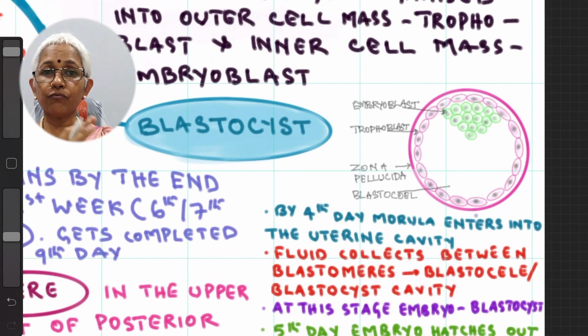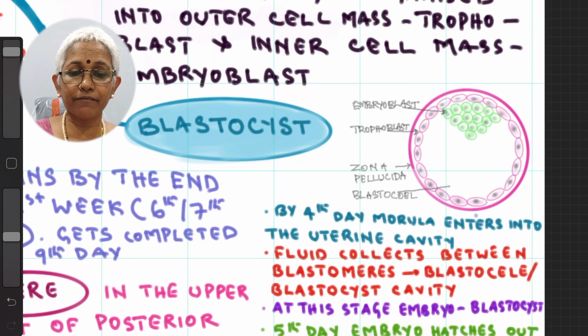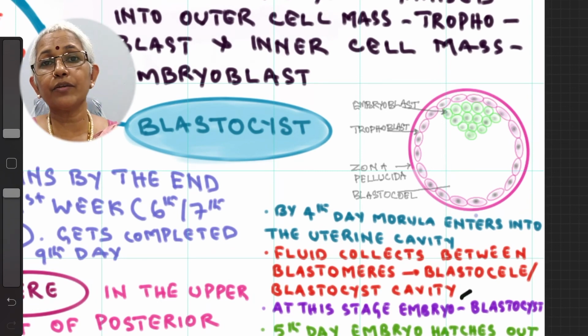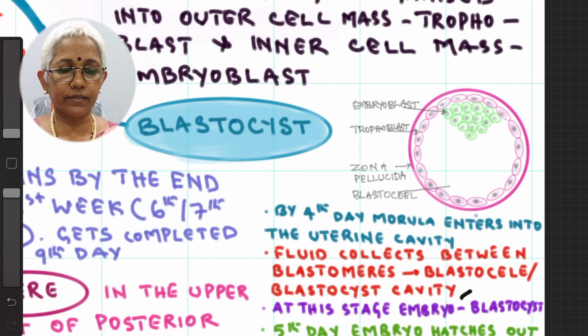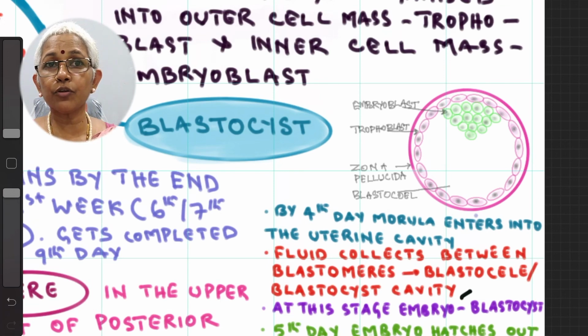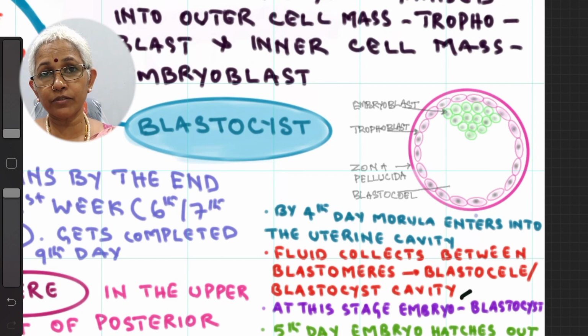The cavity formed because of the collection of fluid is called the blastocele or blastocyst cavity. At this stage the embryo is called a blastocyst. By the 5th day the embryo hatches out from the zona pellucida and it gets ready for implantation.